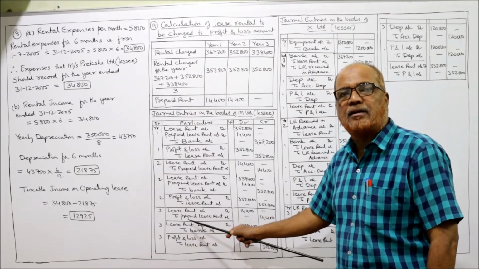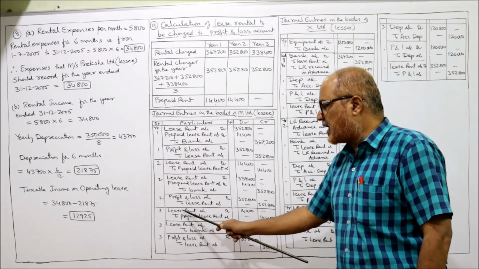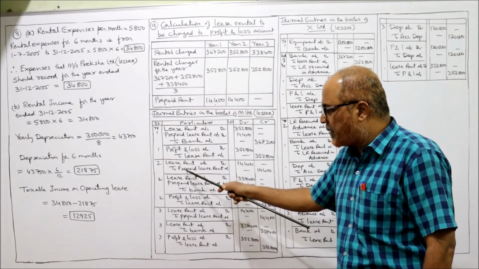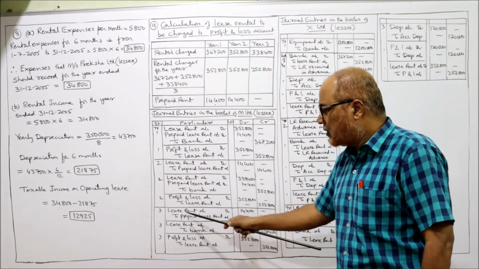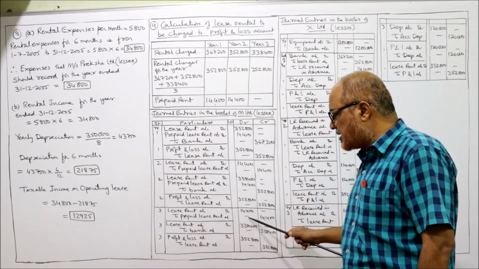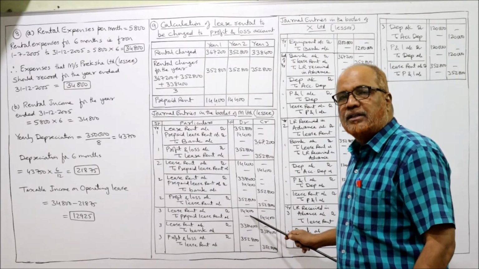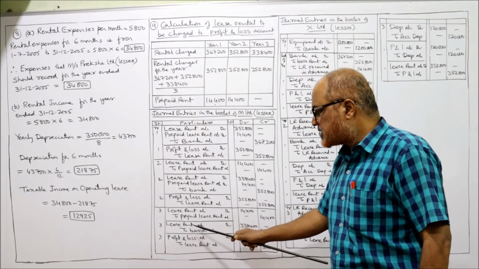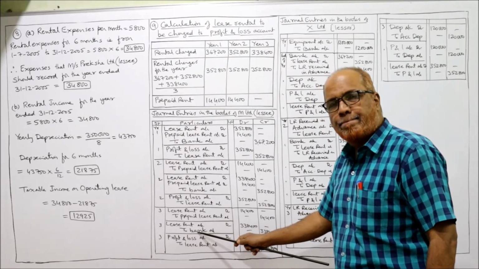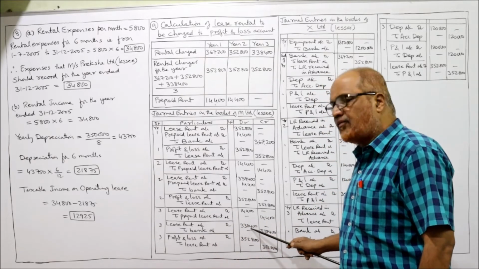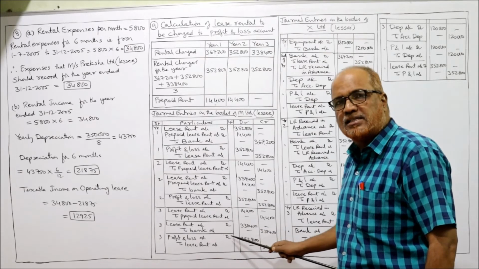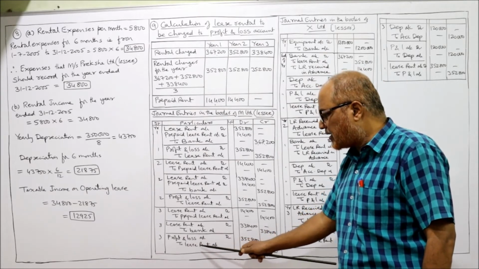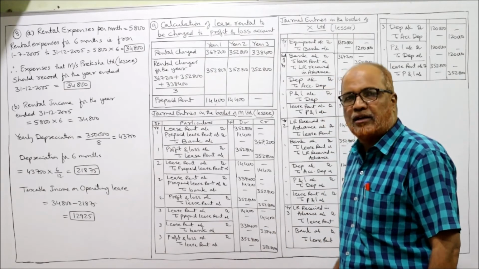Opening prepaid rent will be transferred. So lease rent account debit to prepaid lease rent. This last year's prepaid is coming to opening. So lease rent account debit to prepaid lease rent 14,400, being the prepaid rent at the beginning of the year transferred to lease rent. Next, lease rent account debit to bank. How much? 3,38,400. So actual lease rent paid. Now lease rent transferred to P&L account. So profit and loss account debit to lease rent 3,52,800.